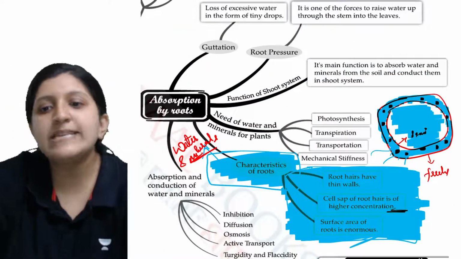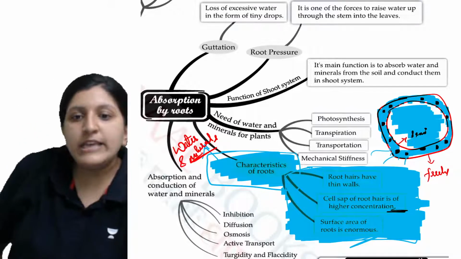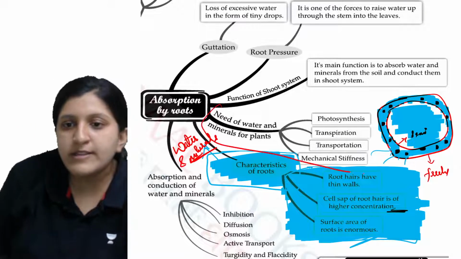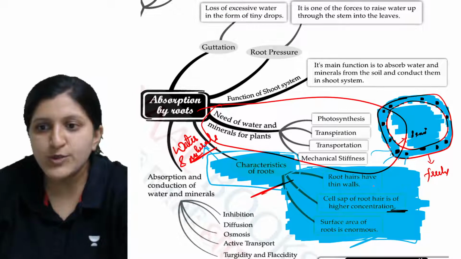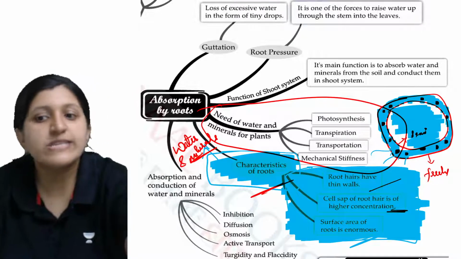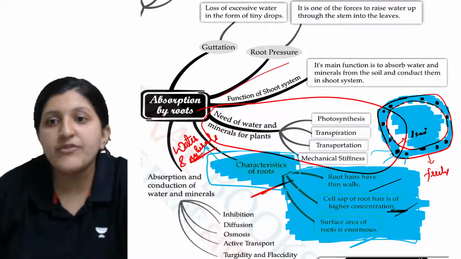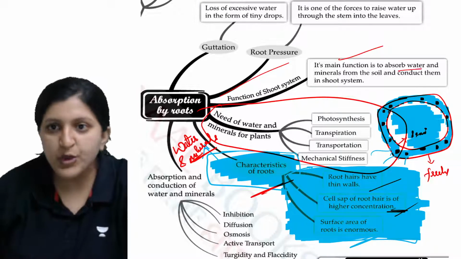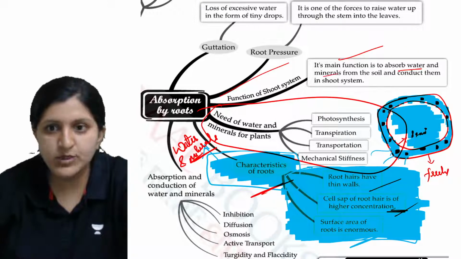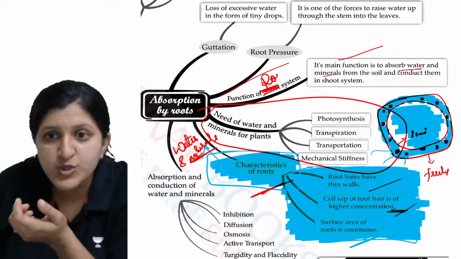So these are basically the characteristics of root. We discussed the need of water and minerals, so this part is done. Characteristics of root: root hair have a thin wall, and the cell sap of root hair is of higher concentration. Then what exactly is the function of the shoot system? Sorry, this is not shoot, this is supposed to be a root.